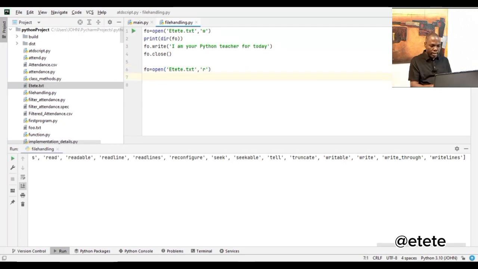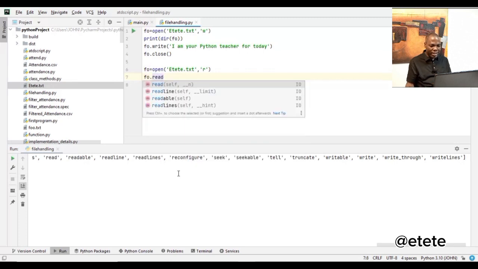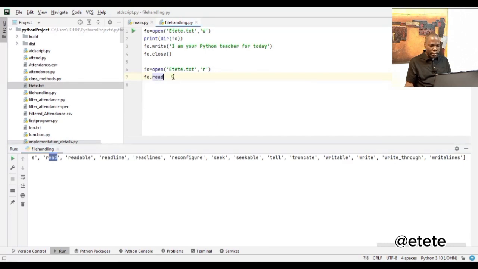Then here I am going to say fo.read. So I'm calling this method that you are seeing here, fo.read. But I want it to display on the screen, so I'm going to supply it to my print function. If I don't want it that way, I can say fo.read and assign it to a variable.